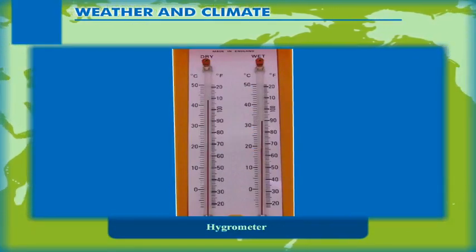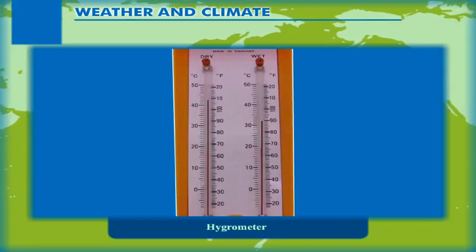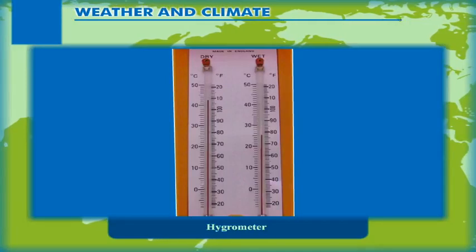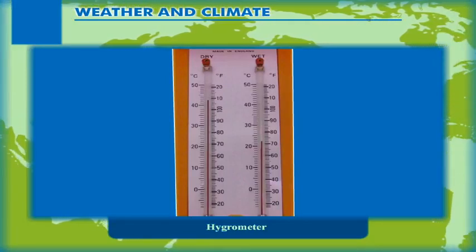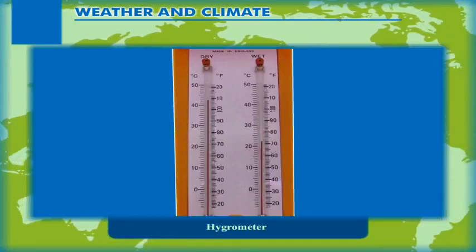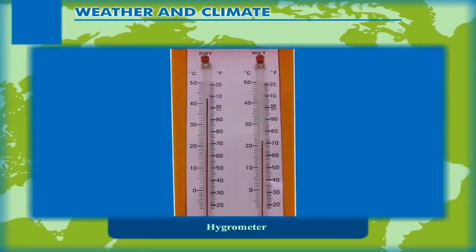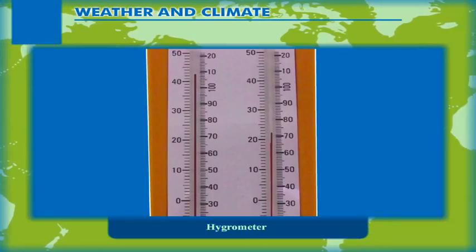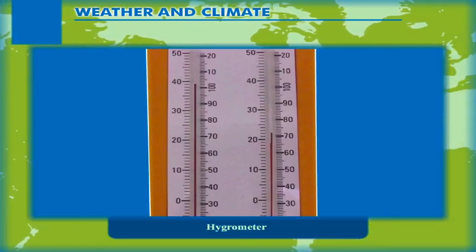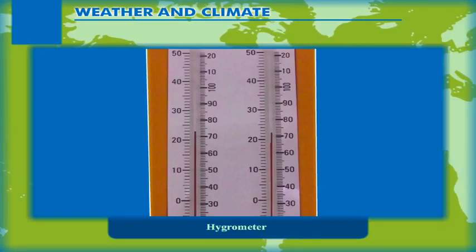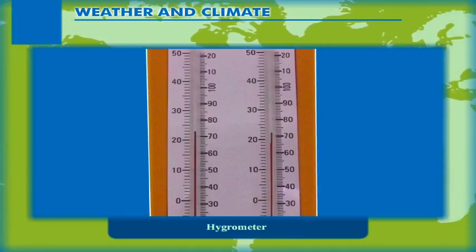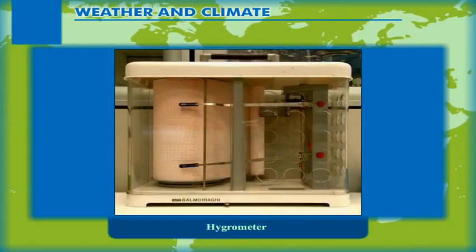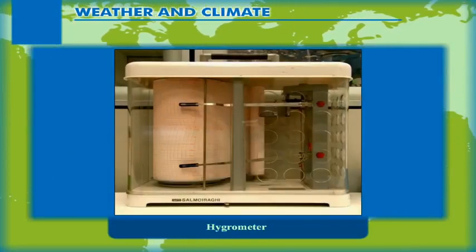When the temperature is high and evaporation takes place, the temperature of the wet bulb thermometer drops. This is because some energy from the wet bulb thermometer is used in evaporation. If the difference in the readings of both the thermometers is more, it means low humidity, and if the readings are the same, it indicates saturated air. Hygrograph is a self-registering instrument used to measure humidity.